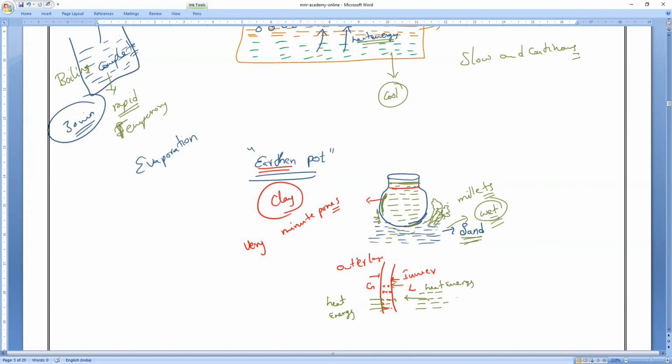Heat energy from the liquid, so that the water which is contacting the surface will convert from liquid state to what state? Everybody? Yes, converting into gas state. So the heat energy is taken away from the water, so that the water turns into what? Cool. Understanding? And around it, you can see the clay, the part if you touch